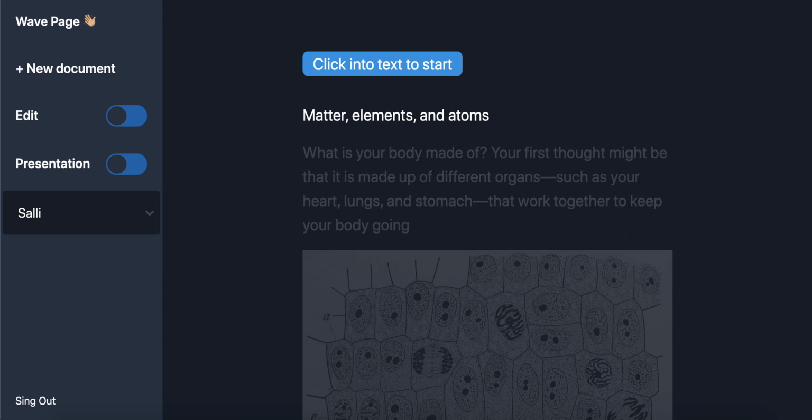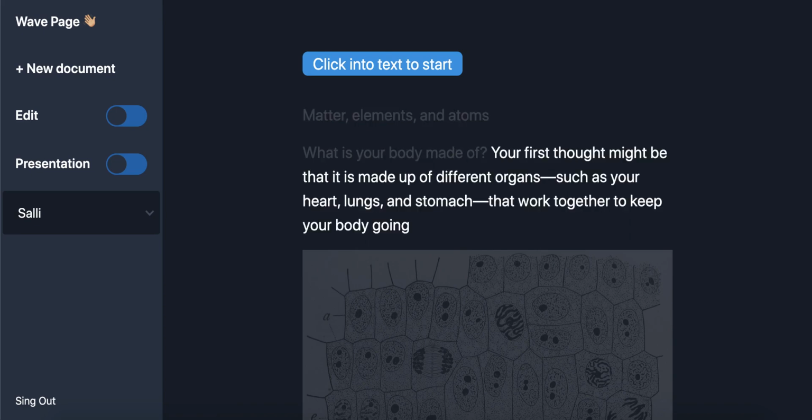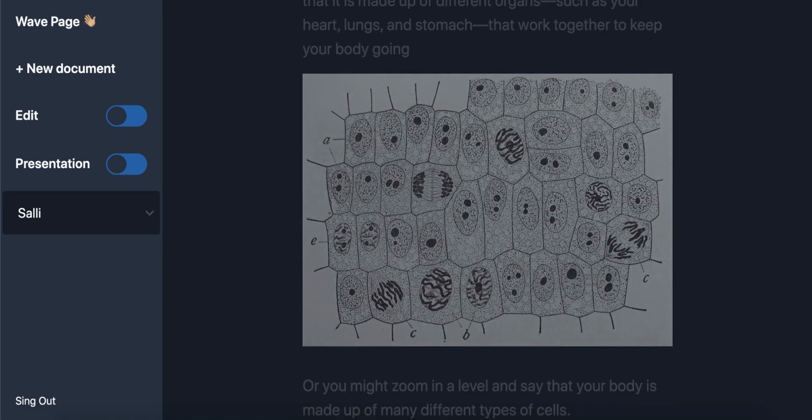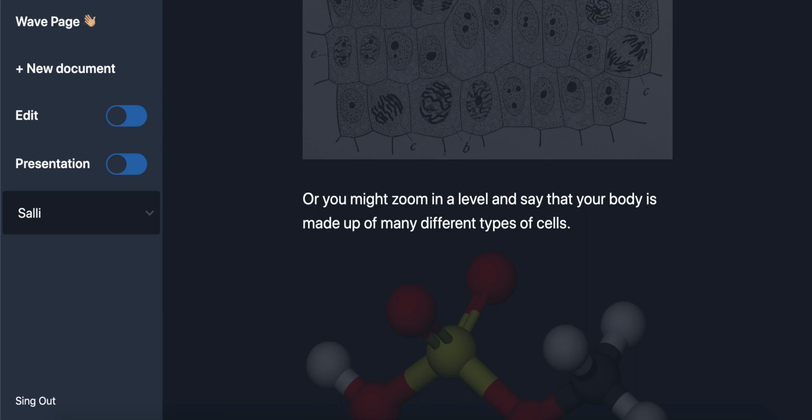Matter, elements, and atoms. What is your body made of? Your first thought might be that it is made up of different organs, such as your heart, lungs, and stomach, that work together to keep your body going. Or you might zoom in a level and say that your body is made up of many different types of cells.